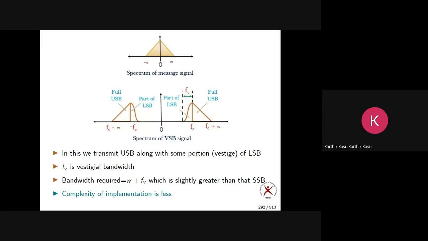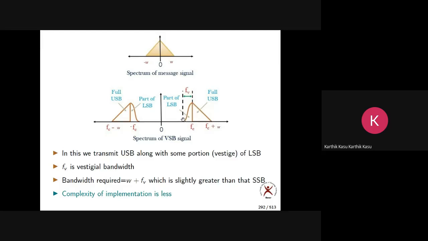You observe the spectrums first of all. In AM, you're transmitting one carrier and two sidebands. In DSBSC, you're transmitting two sidebands. In SSB, you're transmitting one sideband. In VSB, we are transmitting one sideband and some small portion of the other sideband.